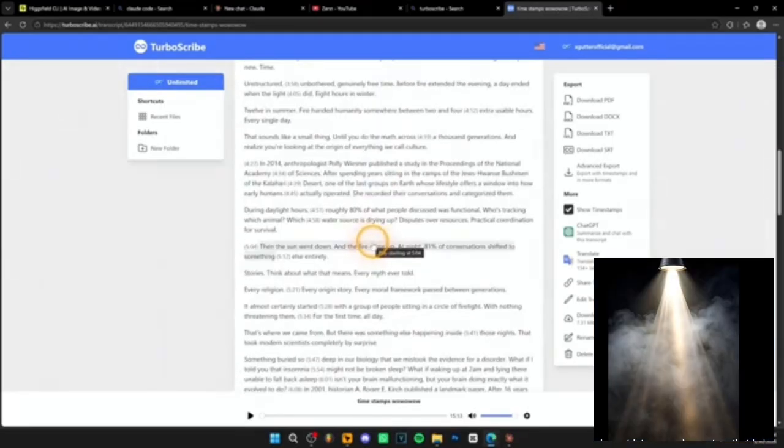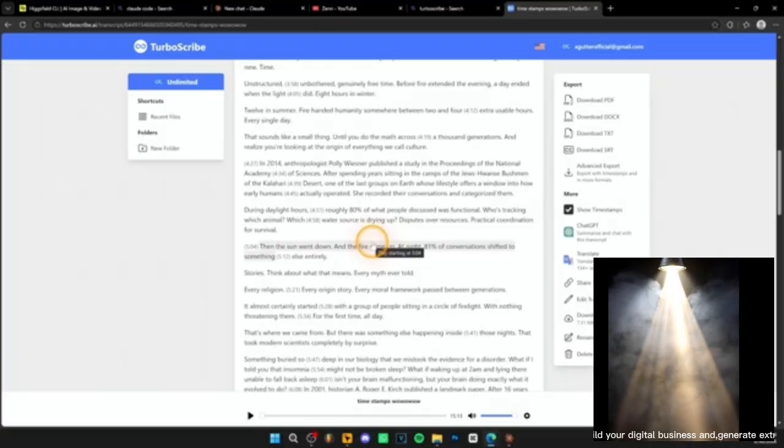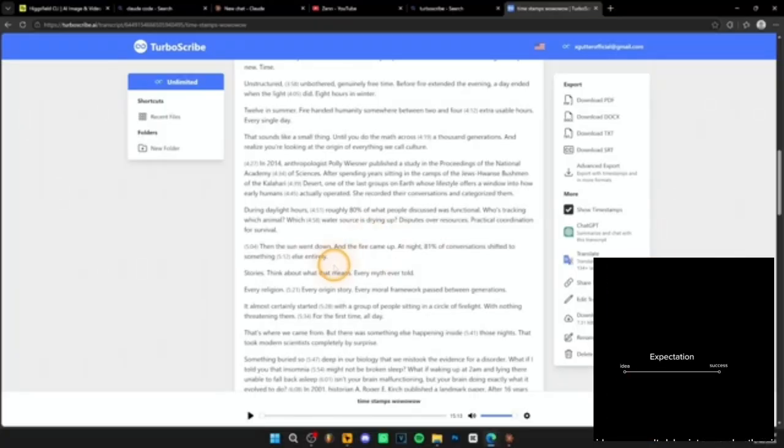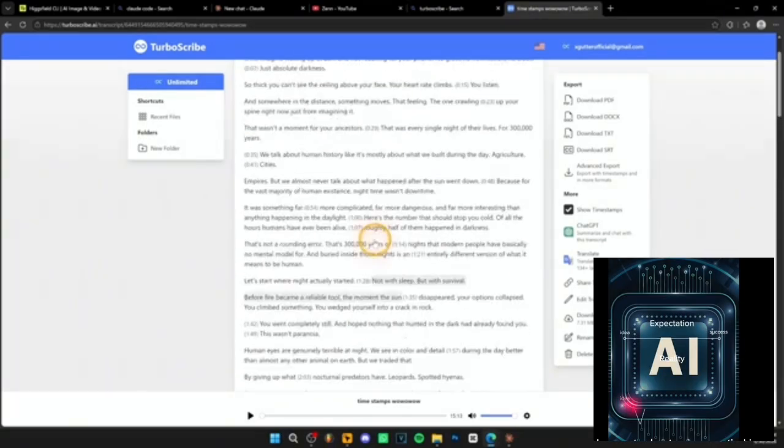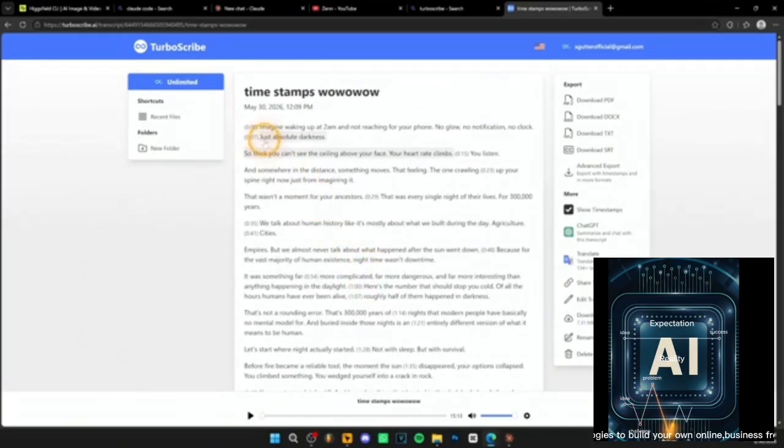Now, in case you're wondering why I am doing this instead of just sending the script to Claude, it is because I want the timestamps. What are timestamps? Well, basically, when you transcribe a voiceover, you also get the timestamps. And over here in the script, as you can see, these are the timestamps. Over here, we have 0 seconds. Then we have over here 7 seconds. Then we have 15 seconds. Then we have 23 seconds.